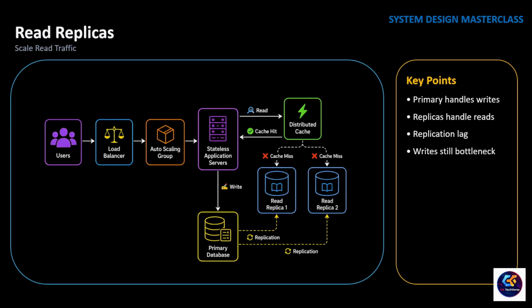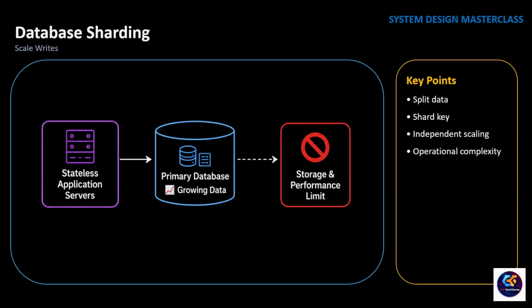Read replicas solved our read scalability problem, but they don't help with write scalability. Every new order, every payment, every booking still goes to the same primary database. As the application grows, write traffic keeps increasing. The database becomes larger, indexes become bigger, backups take longer, and maintenance becomes more difficult. Eventually, we have reached the limit of what a single database can handle.